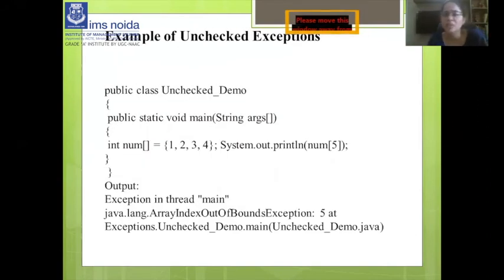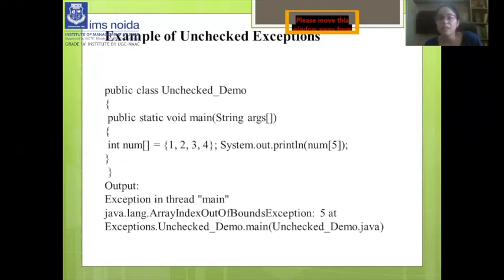So this is the UncheckedDemo class, a public class. You define your main, public static void main(String[] args), and int num. What you are doing here is declaring an array, 1 to 4. So basically you have the range of 4 in an array, but you are printing the array at index size plus 1, meaning you declared the size 4, but you are printing index 5, System.out.println(num[5]).